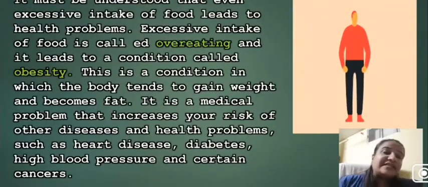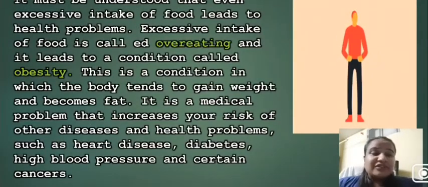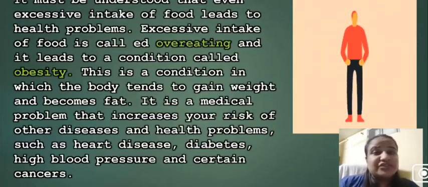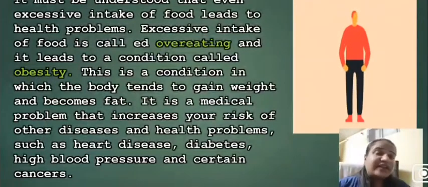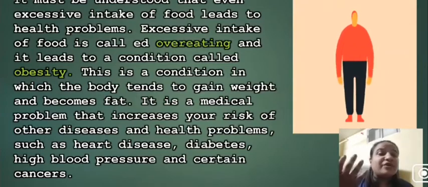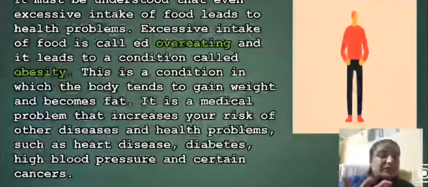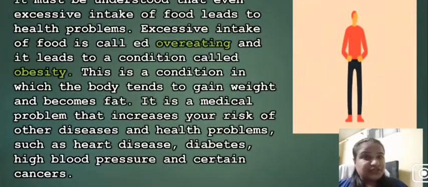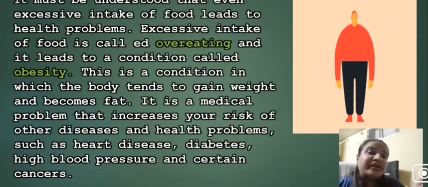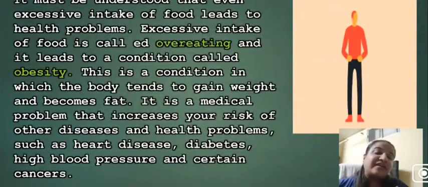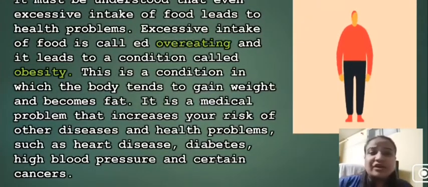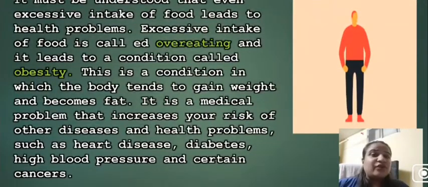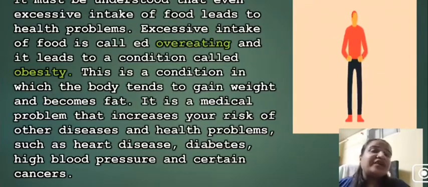Also, deficiency diseases lead to malnutrition. We are very much aware of it, also discussed in the last video, that deficiency diseases lead to malnutrition. Malnutrition can be undernourished and can be overnourished. Malnutrition means when you are not getting the nutrients in the right amount, but you are also overeating in order to get all the nutrients. Now when a person overeats, nutrients tend to save themselves inside the body. For example, if carbohydrates are not consumed, they are converted into fats and get stored in our body. So excessive intake of food is called overeating, which leads to the condition called obesity.